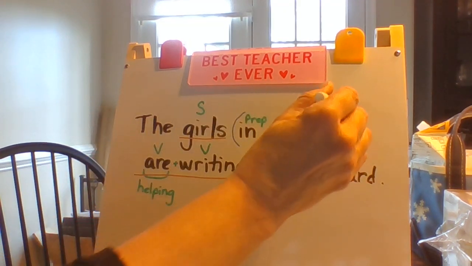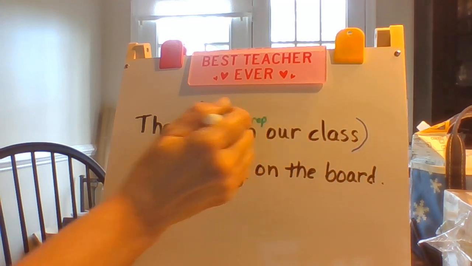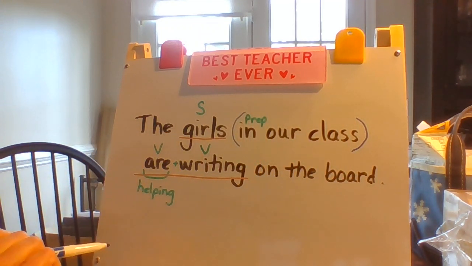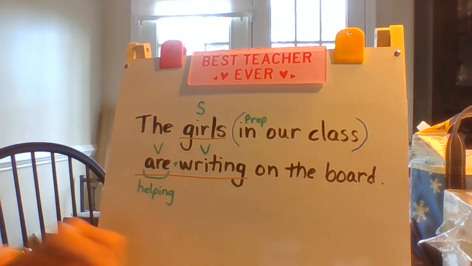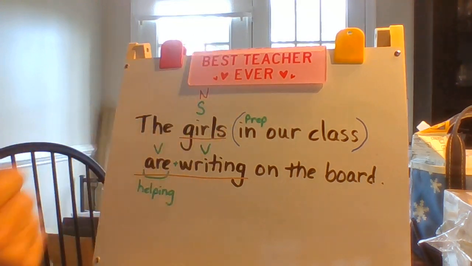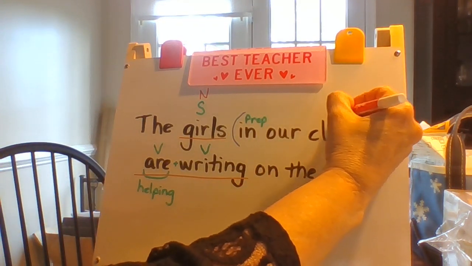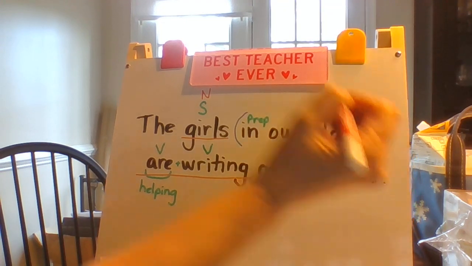So we found this prepositional phrase. We know that the subject can never be in a prepositional phrase. It's always an independent word. Girls are writing. Let's go back and find out some other things about our sentence now. Let's find all the nouns in our sentence next. Well, we know girls is a noun. Oh, I know class is a noun. And I know board is a noun. Good.